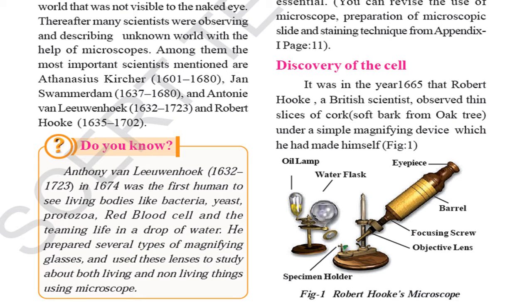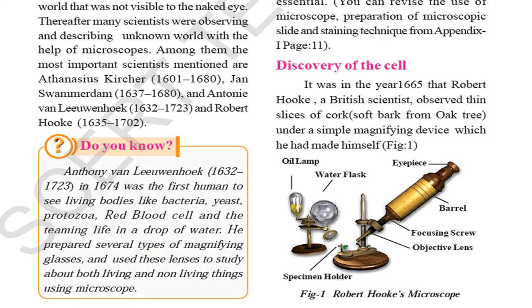Robert Hooke, a British scientist, observed thin slices of cork, the soft bark from an oak tree. What did he see in the microscope? This is called Robert Hooke's microscope. Got it? He observed under a simple magnifying device which he made himself. He only made it.